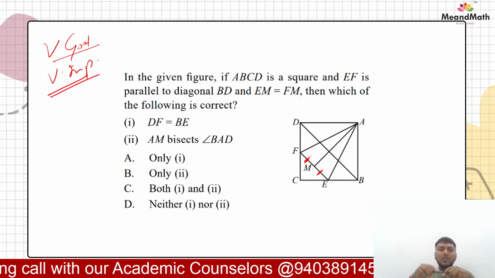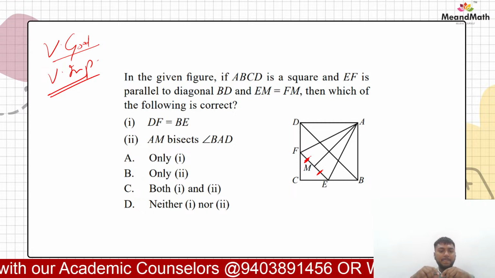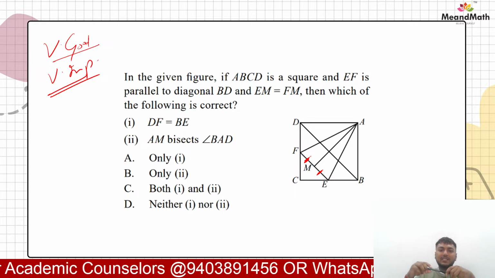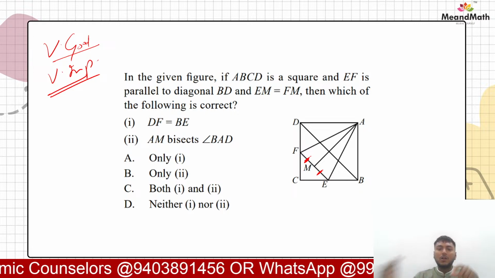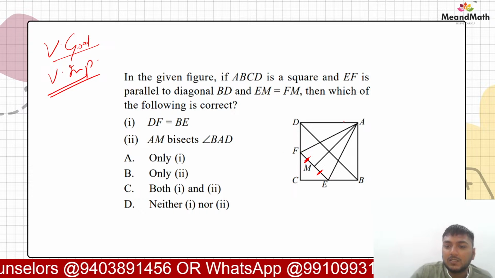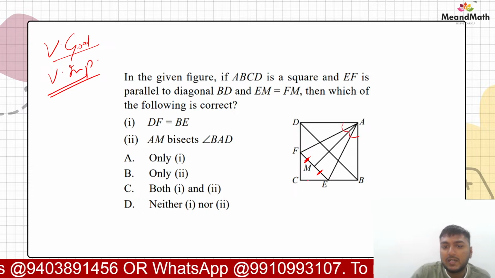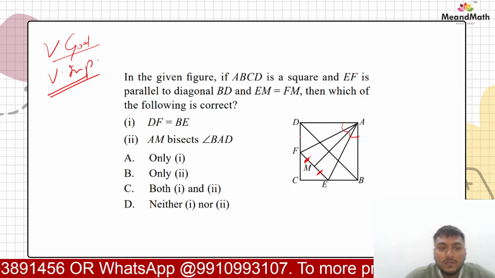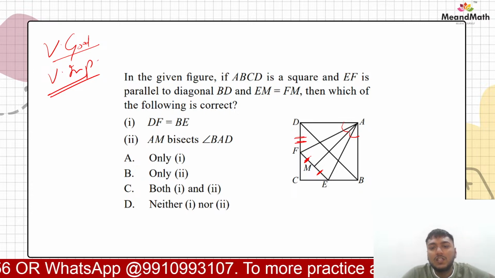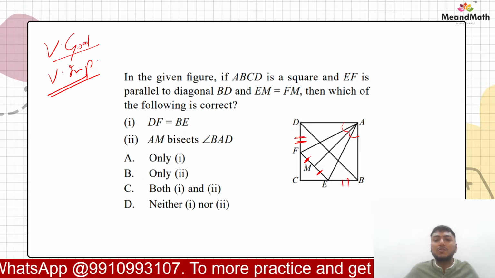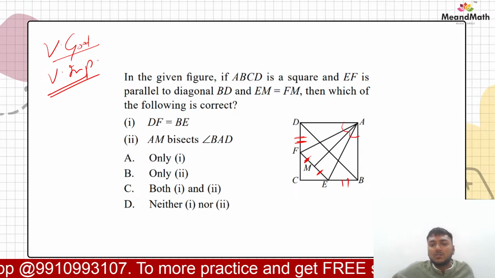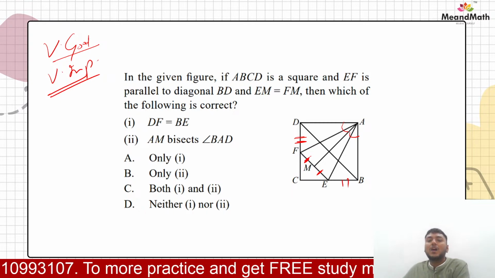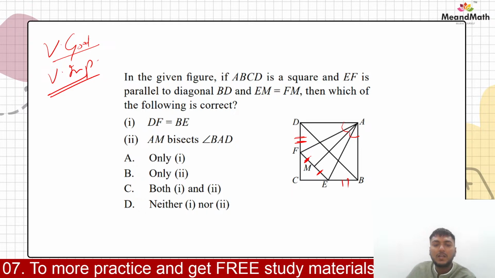चलो देखते हैं how we can prove DF is equal to BE. Then we have AM bisects angle BAD. चलो अभी फिगर में दिख तो रहा है कि कुछ bisect तो कर रहा है, but how can we prove that, right? Also we have to prove that DF is equal to BE. ये भी कुछ ना कुछ दिख रहा है, right? So how can we prove that these two are equal, right?